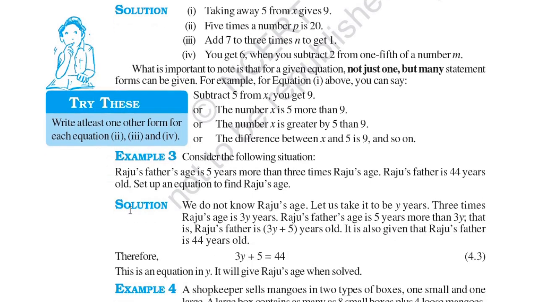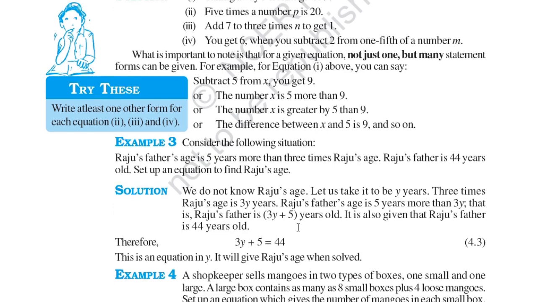Example number 3. Consider the following situation. Raju's father's age is 5 years more than 3 times Raju's age. Raju's father is 44 years old. Set up an equation to find Raju's age. We do not know Raju's age, so let us take it to be y years. 3 times Raju's age is 3y. When we multiply 3 into y, we get 3 times Raju's age, that is 3y.